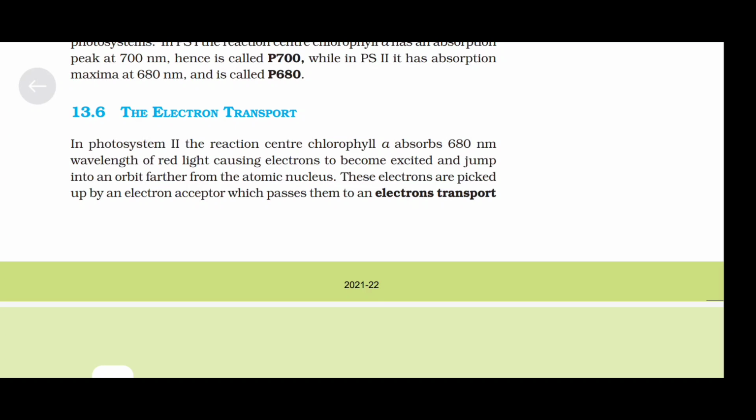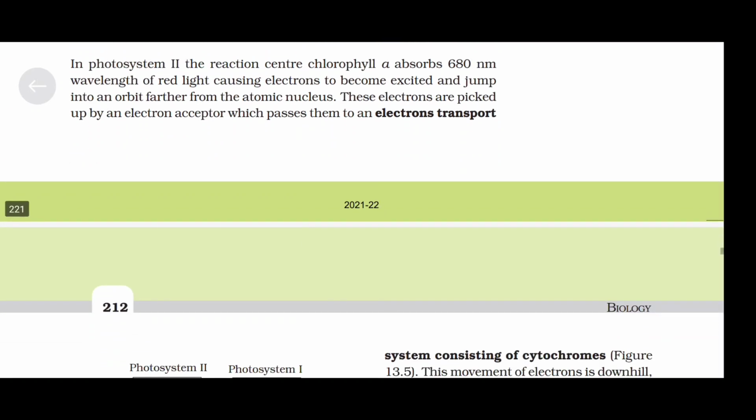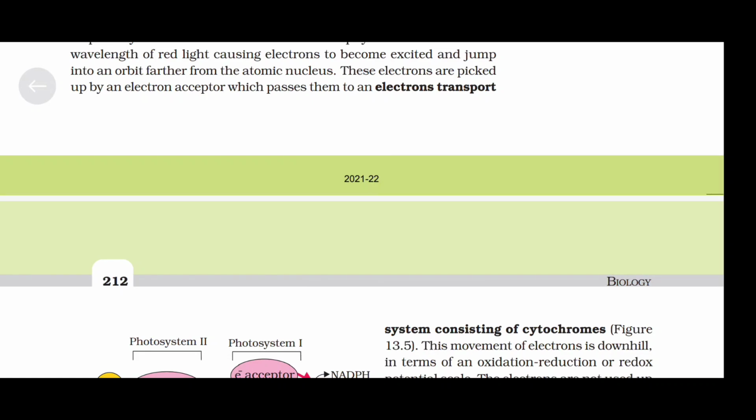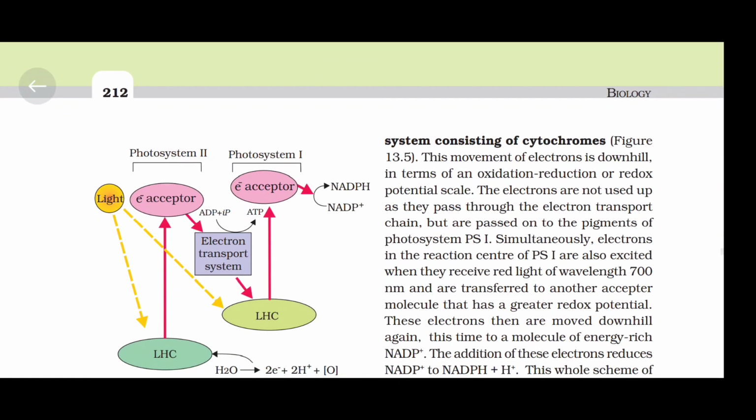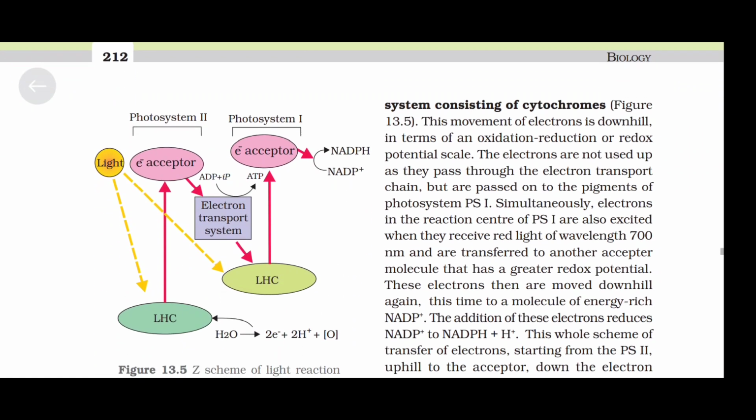These electrons are picked up by an electron acceptor, which passes them to an electron transport system consisting of cytochromes, as shown in figure 13.5. This movement of electrons is downhill in terms of an oxidation reduction or redox potential scale. The electrons are not used up as they pass through the electron transport chain, but are passed on to the pigments of photosystem 1.